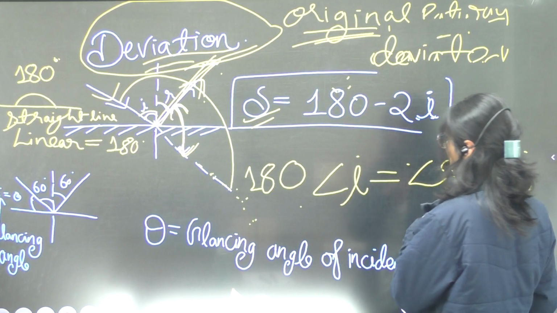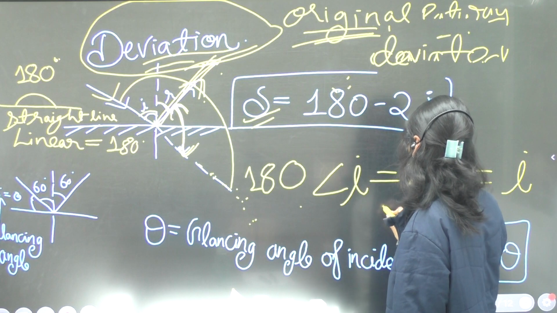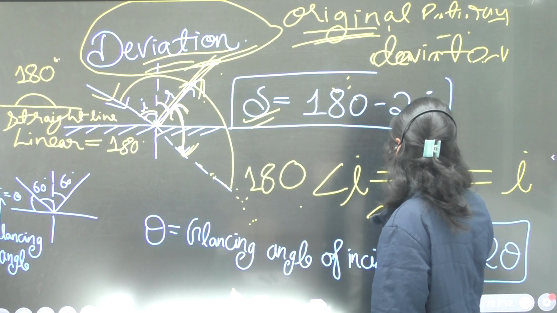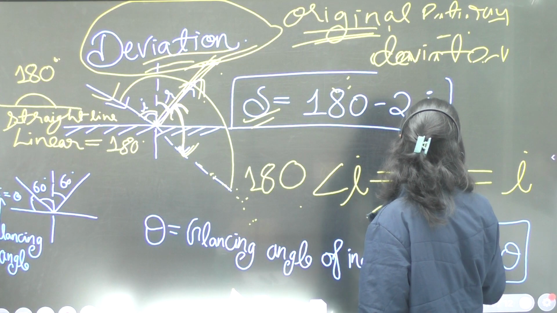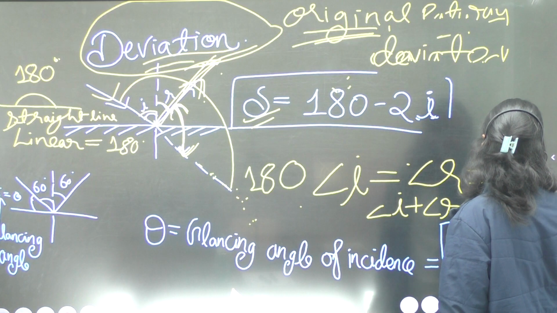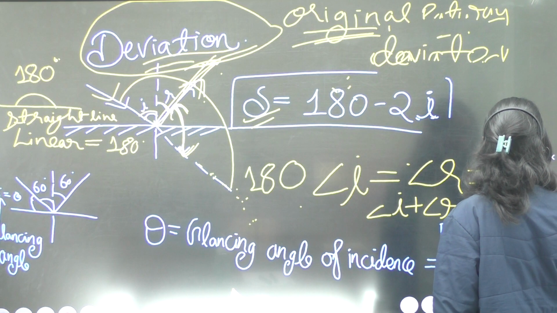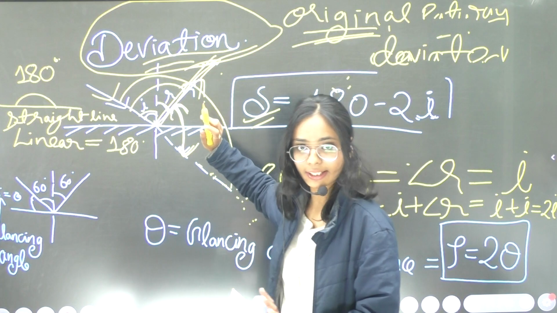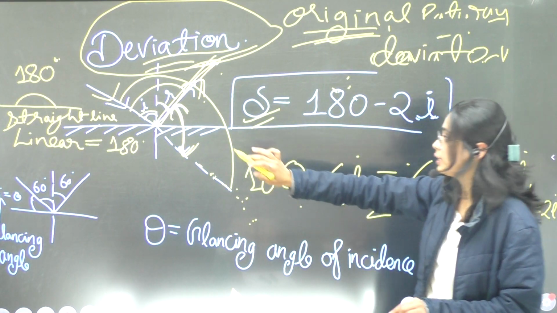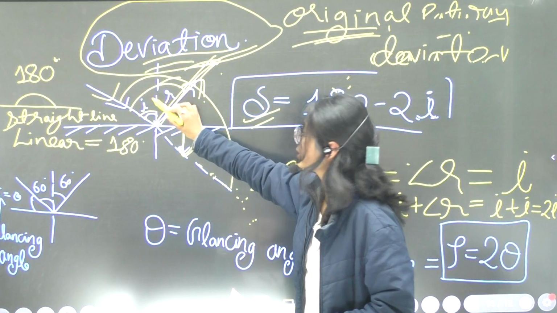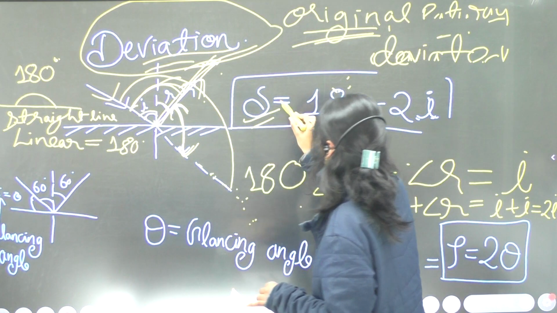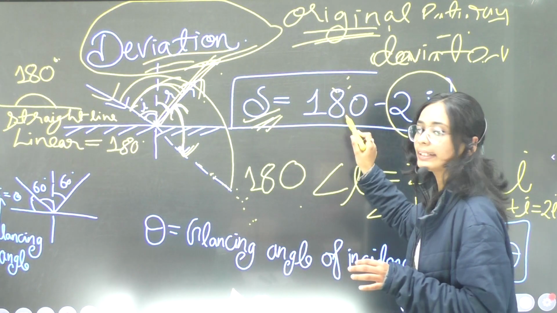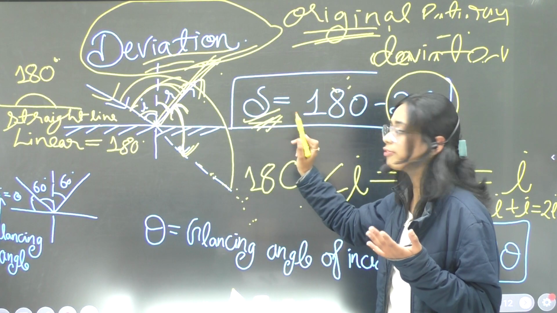Let's suppose the value is I. Then I equals R, which is equivalent to angle I. Then angle I plus angle R will result in I plus I, meaning 2I. So for getting the deviation value, let us subtract the 2I value from 180 degrees. Then you will easily get the value of deviation.